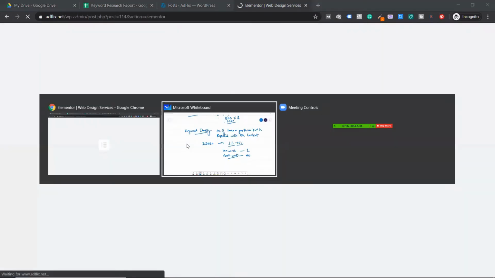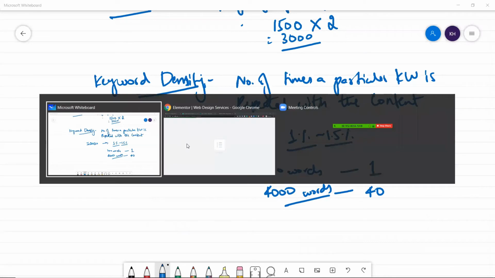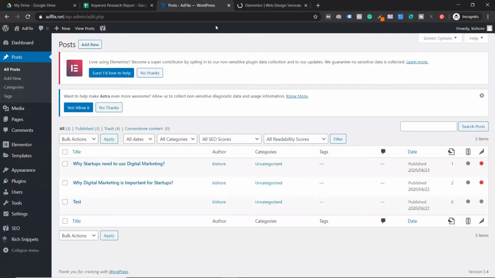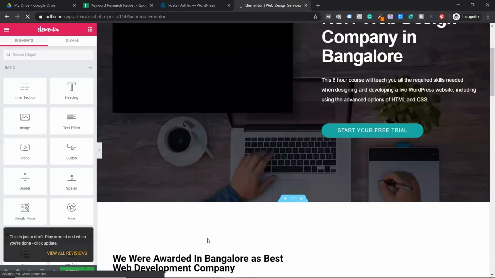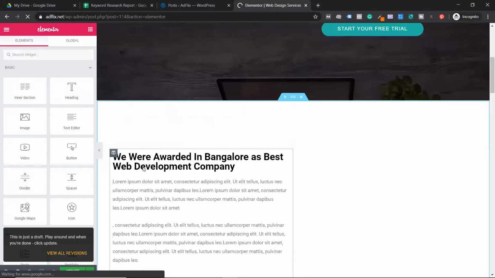Now I have other keywords in my article. Let me see what other, I think I'm on the same page. So let me see, I have other keywords here. Can you see e-commerce development company in Bangalore? So here, let me check anywhere I can write e-commerce development. Okay.